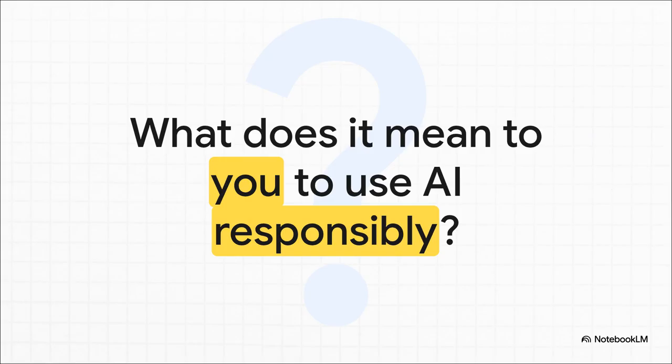To wrap up this explainer, I really want to leave you with something to chew on. Consider everything we've talked about today. The evolution from basic rules to probabilistic generation, the massive potential for collaboration, the urgent realities of encoded bias and labor displacement, and of course, your new toolkit for controlling these systems. I want you to ask yourself this final, vital question the very next time you sit down at your keyboard. What does it mean to you to use AI responsibly? Take a second and really think about it.